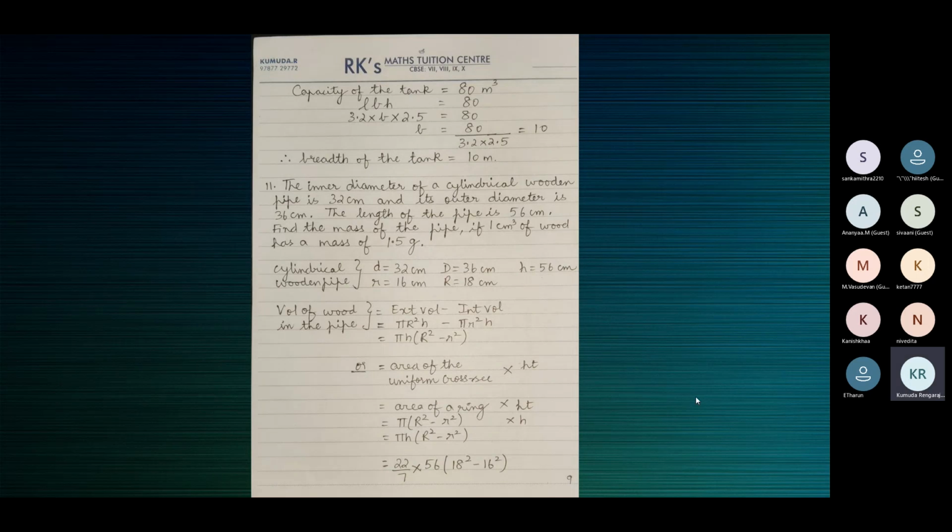Eleven is simple. It's a pipe. So volume is external volume minus internal volume. Pi capital R square h minus pi small r square h. Cylindrical pipe. External volume minus internal volume. Pi R square h minus pi r square h, or pi h into capital R square minus small r square.